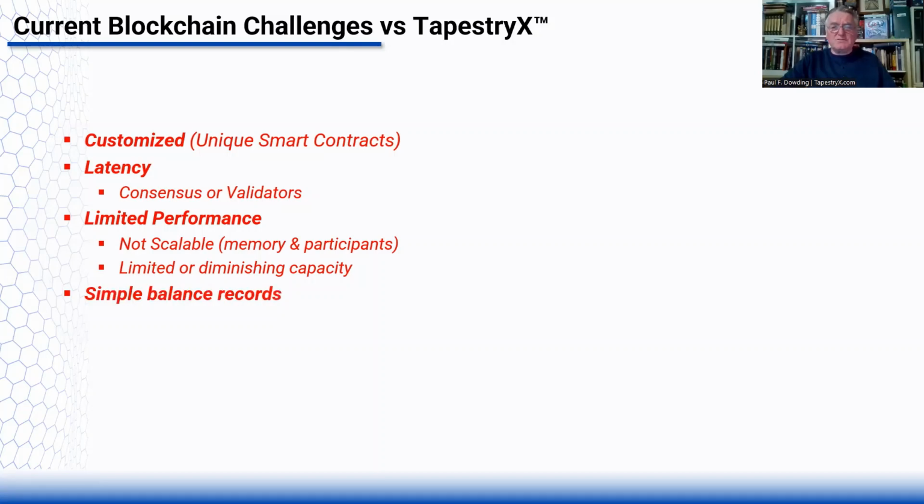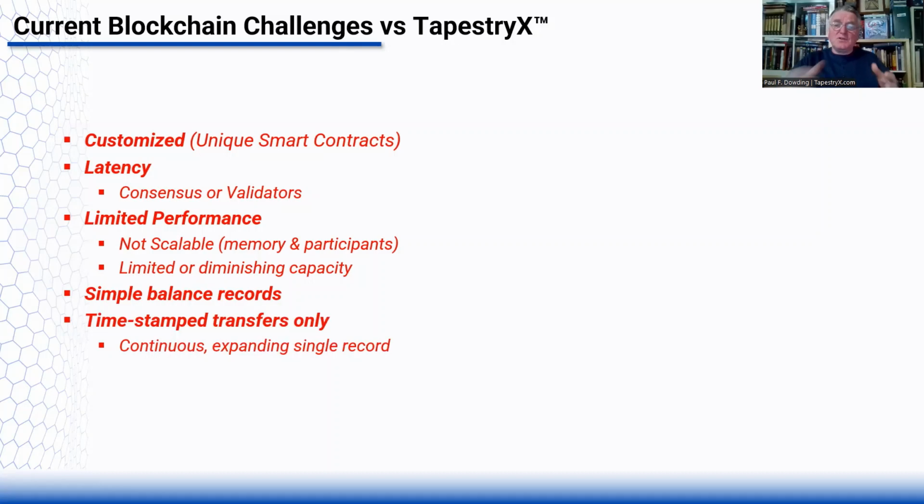Ultimately, they're simple balance records. They're not really ledgers. They're just recording an action on an asset as of the block in the history of when it occurred. So these are timestamp transfers of ownership only, and you've got that continuous expanding record, which we talked to earlier.